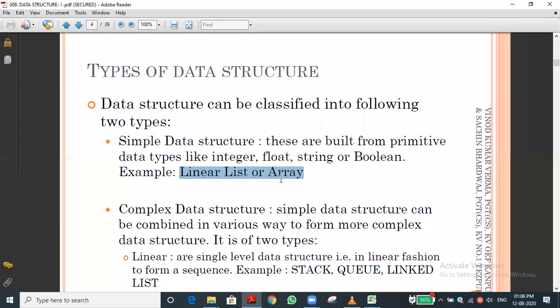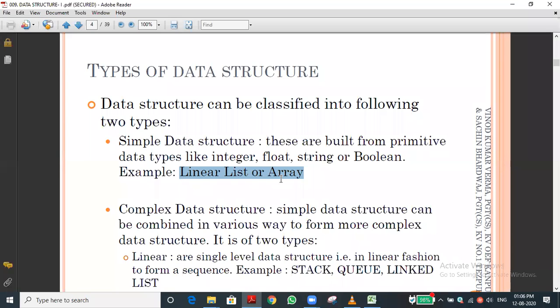Okay, so what is the difference between list and array? Sir, in a list we can have different characters, integer, float, different types of data. But in an array, only similar data we can use.